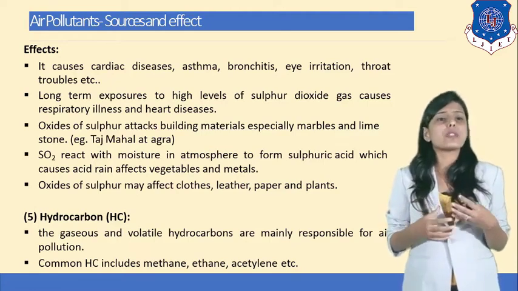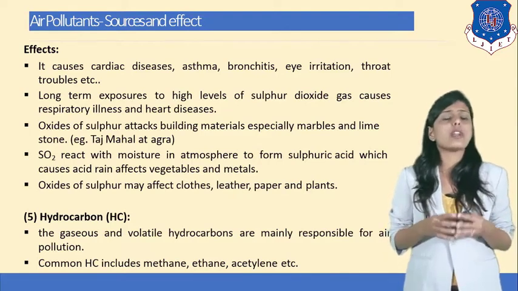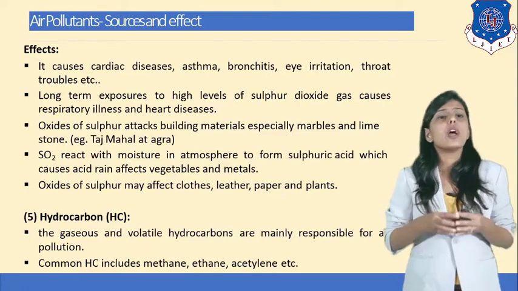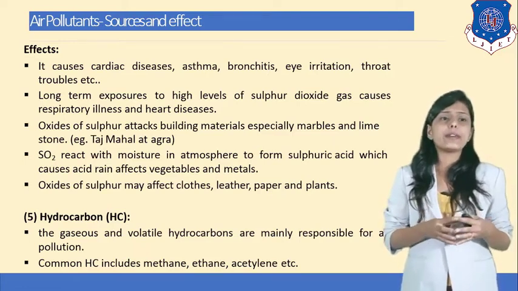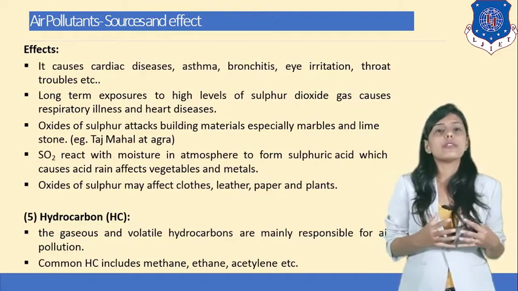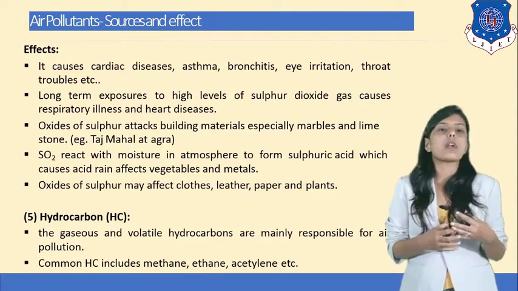Sulfur oxide reacts with moisture in the atmosphere to form sulfuric acid, which causes acid rain affecting vegetables and metals. Oxides of sulfur may affect clothes, leather, paper, and plants also. So sulfur oxides are also very dangerous and are affecting us to a great extent.